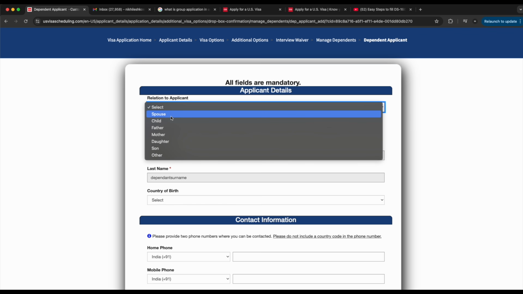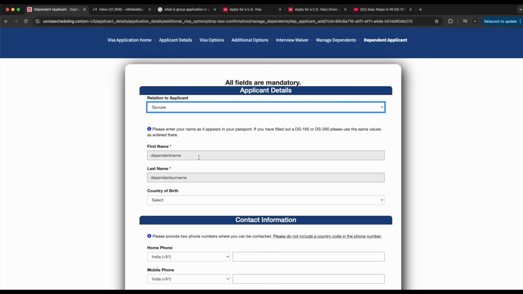So if you are applying and the primary applicant and the secondary applicant, the dependent, are married, like father and mother, you can use spouse. And if you're applying for your child as well, then you need to add accordingly. In my case, it's for my mother, whom I have added as a dependent. For the dependent name, you write a first name and last name. It will be added over here as a mandatory field.